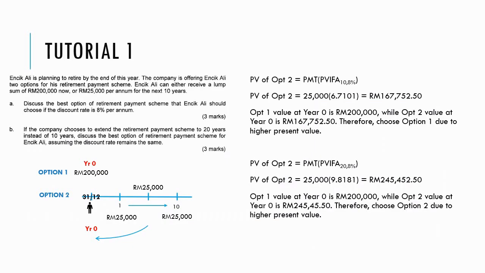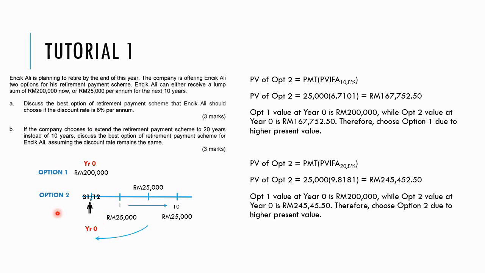So let's do some of the tutorial questions that I have taken from the past year question. Encik Ali is planning to retire by the end of this year. The company is offering Encik Ali 2 options for his retirement payment scheme. Encik Ali can either receive a lump sum of 200,000 now or 25,000 per annum for the next 10 years. The question is asking, discuss the best option of retirement payment scheme that Encik Ali should choose if the discount rate is 8% per annum.